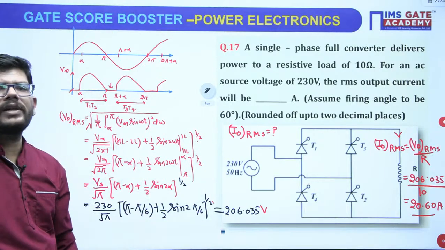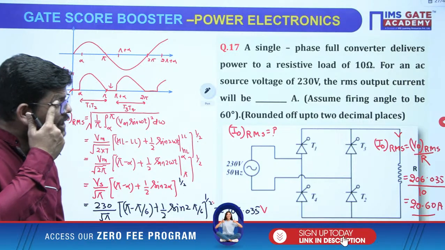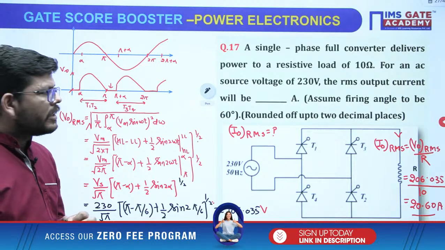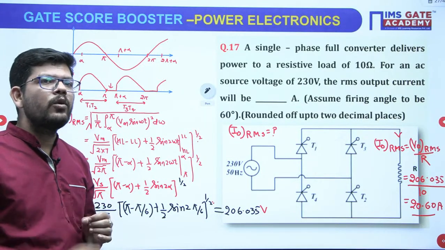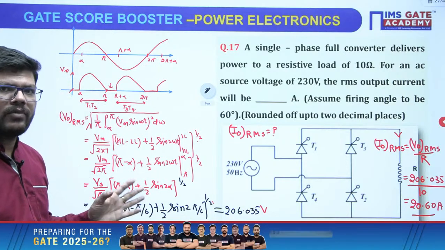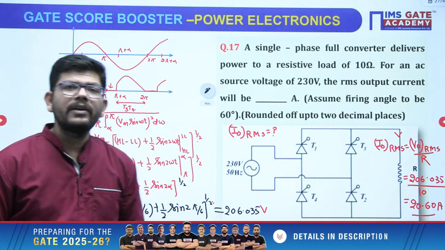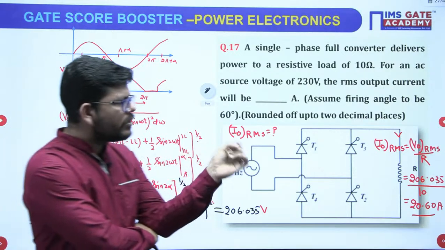Then you can calculate the current. I hope that it is clear. I have taken this question just to remind you of this fact, that all those formulas that you have derived in class are for RL load. The majority of loads are RL loads, not R. For R you need to do this exercise again, correct? I hope it is clear to everyone. So always take a reminder when the load is R.